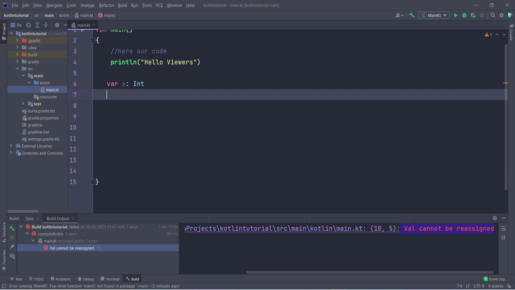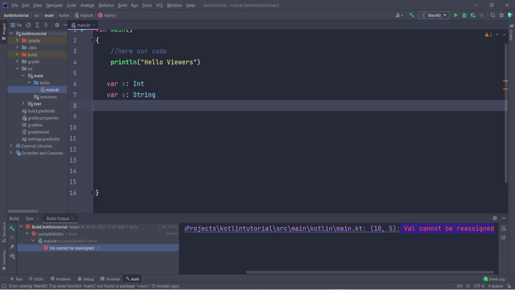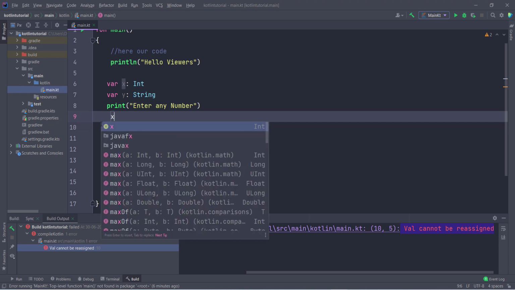Now let us suppose I want to declare one more variable of string type, so var y, and I give the variable type String. Now if I want to take any input from the user, first of all I give the message "Enter any number", so it will show the message. Now how to take input from the user? For taking input from the user, we have to use readLine in Kotlin. Where do you want to store it? Inside x. I want to store a number entered by the user inside the x variable.